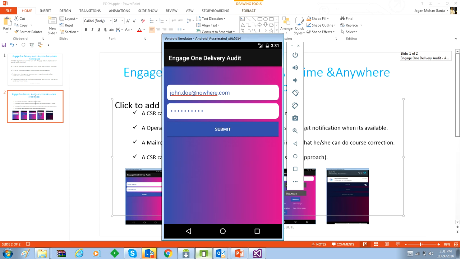So now we are going to show the mobile app which we have developed in Xamarin. We are running it through an emulator. So the first screen is the login screen.